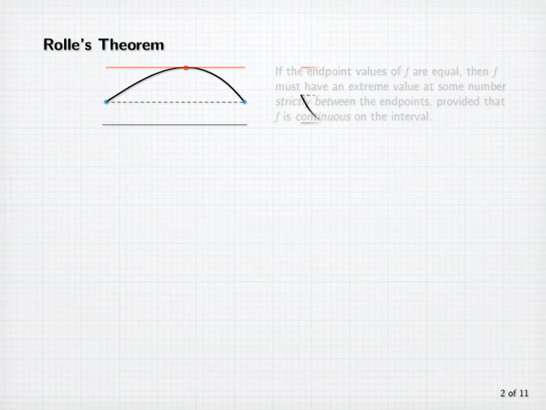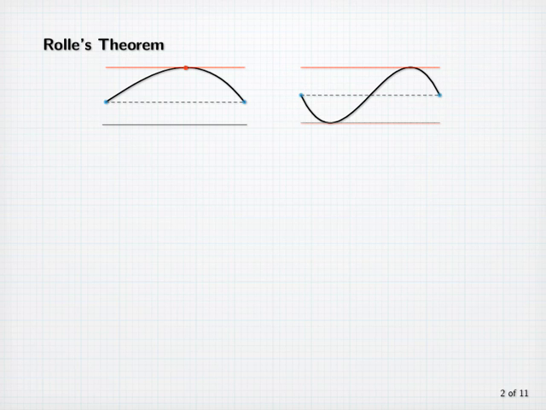Before we state the theorem, though, let's note that the slope might be 0 twice, or any number of times, between any numbers where the values of f are equal. With a constant function, it even happens everywhere. Now, here's the statement of Rolle's theorem.